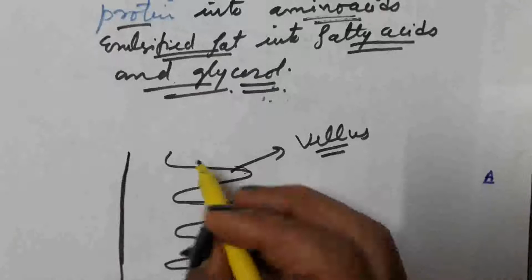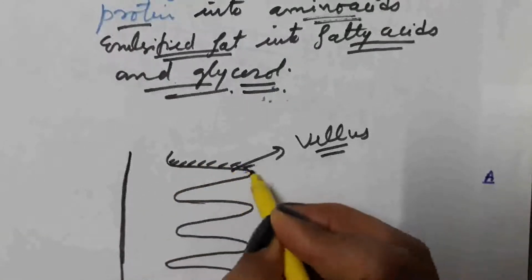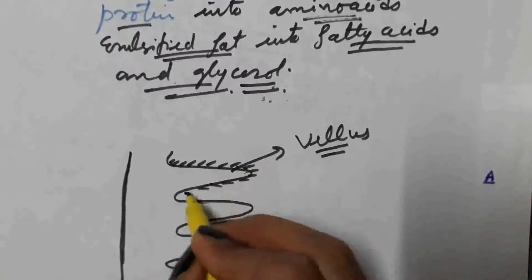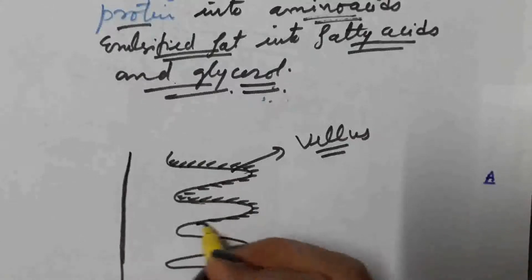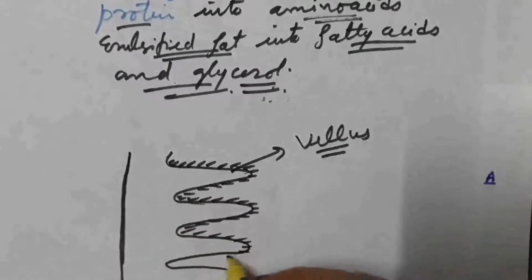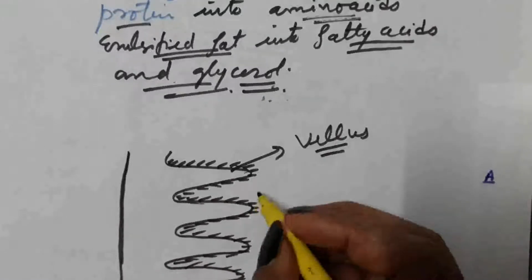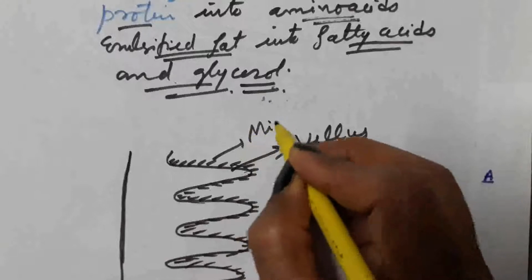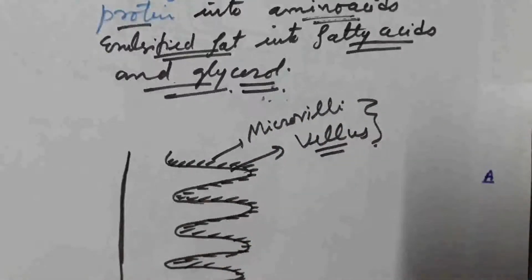Besides the villus, there are also present microvilli on the villus. These are the microvilli. What is the function of villus and microvilli? They both increase the surface area of small intestine for the complete absorption of food material.